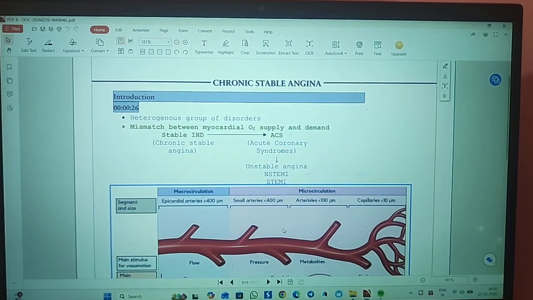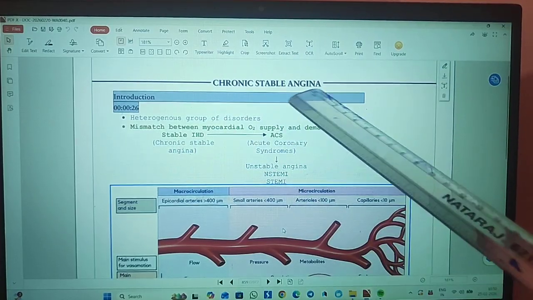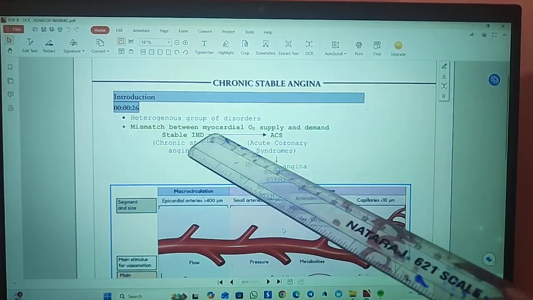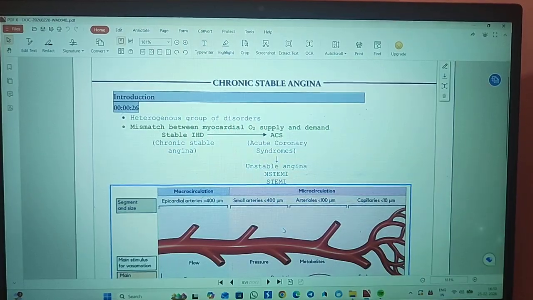Chronic stable angina is also called ischemic heart disease. So what is the definition of it? These are a heterogeneous group of disorders. Mainly, this ischemic heart disease or chronic stable angina occurs due to the mismatch between the myocardial oxygen supply and the demand. Whenever there is a high demand for oxygen but the myocardial oxygen supply is not enough, there is a mismatch between those.